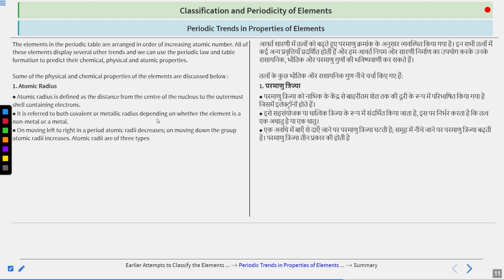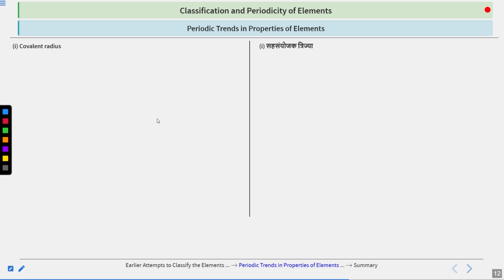Clear? Now what are the 3 types of atomic radii? So first is covalent radius. What is covalent radius? So suppose we have a diatomic molecule, say AA. We are taking the imaginary case, a diatomic molecule having the formula A2. So we can write it in this way also, A bond A.